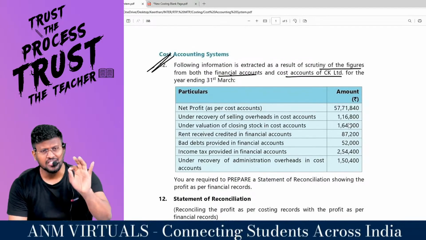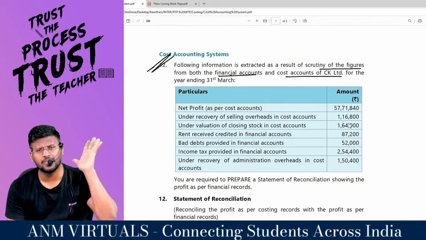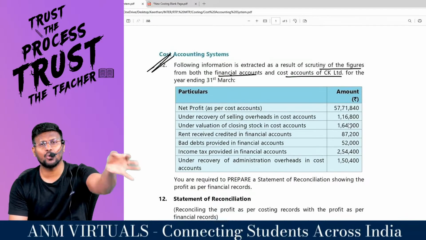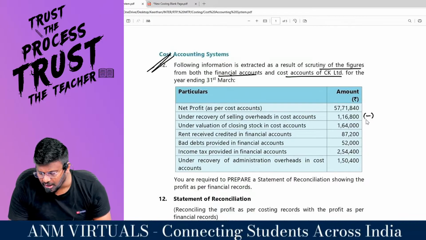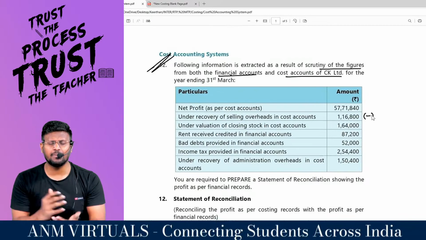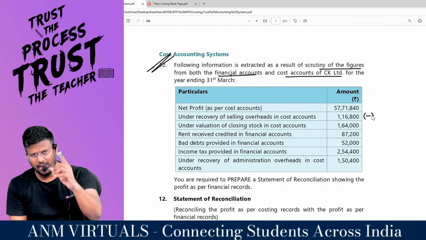In cost accounting, we would have booked less expense. When the expense is less, profit will be more. It should not be more, we have to minus it. This is the logic why under absorption is reducing. I hope that you are able to appreciate or understand.